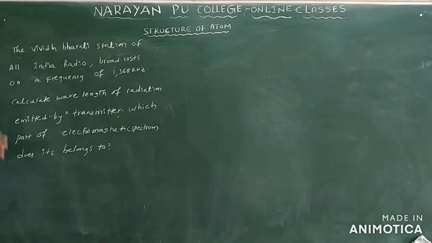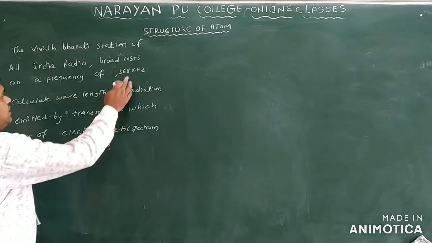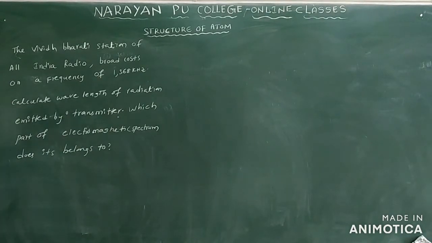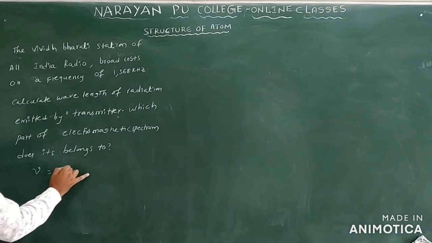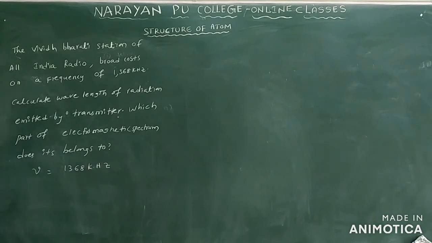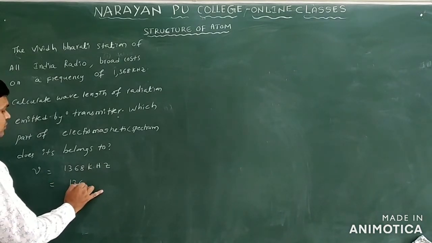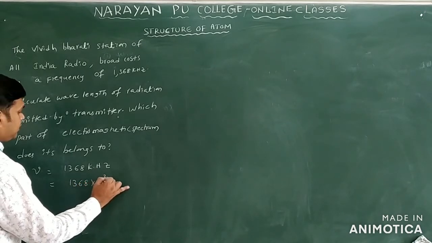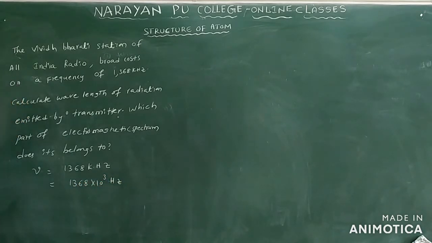See the next question we have. This is an NCERT question only. The Vividh Bharati radio station of All India Radio broadcasts on a frequency of 1368 kHz. Calculate the wavelength of the radiation emitted by the transmitter. Which part of the electromagnetic spectrum does it belong to? What is the given frequency? Frequency nu is equal to 1368 kHz. kHz means kilohertz only. Kilo means 10 cube, so I will write 1368 into 10 cube hertz only.